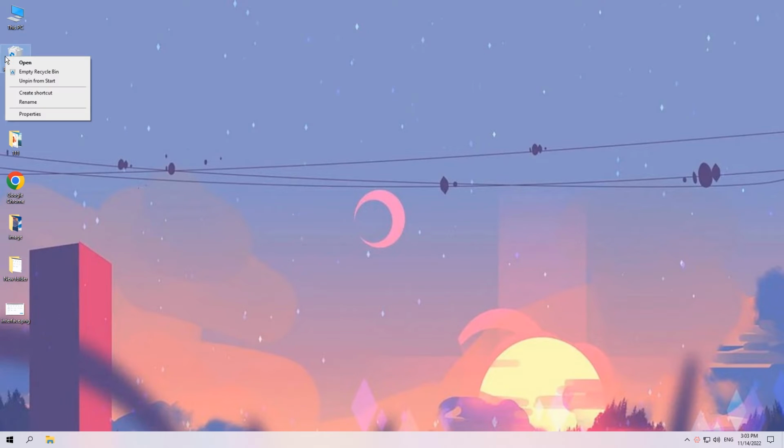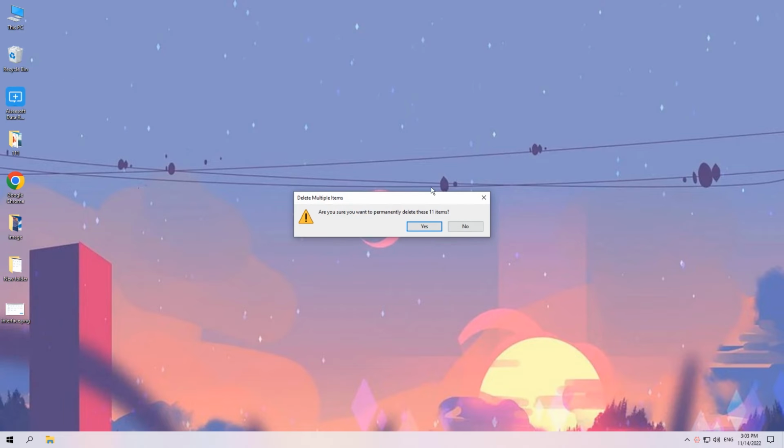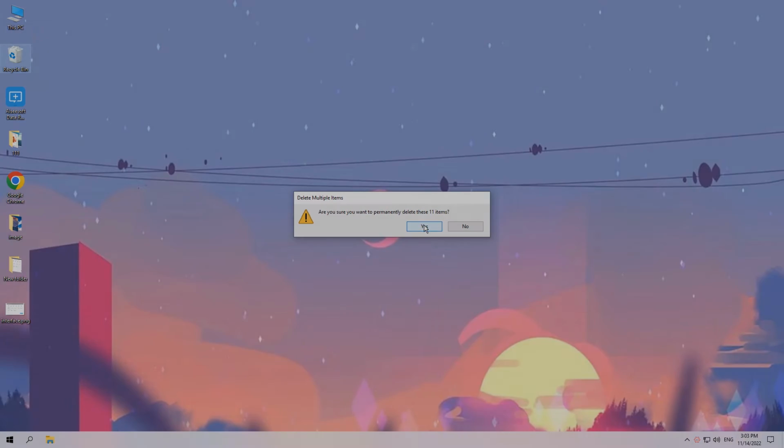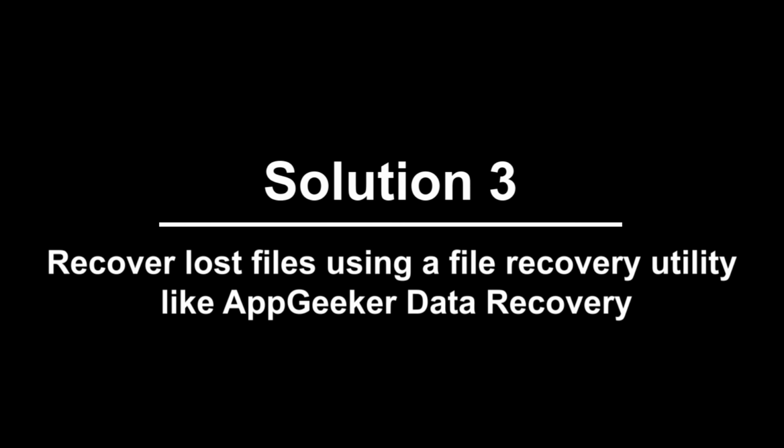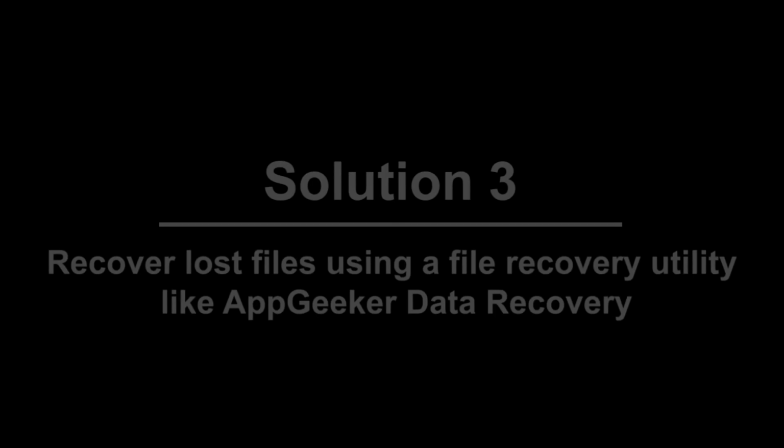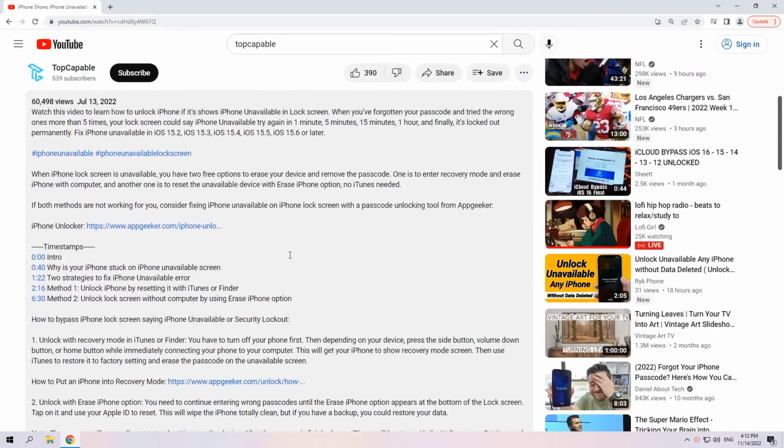Alright, if you have no idea of how to find the deleted files after the recycle bin is emptied, let's come to solution 4. Recover lost files using a file recovery utility, like AppGeeker Data Recovery. We've also put a download link in the description section below.